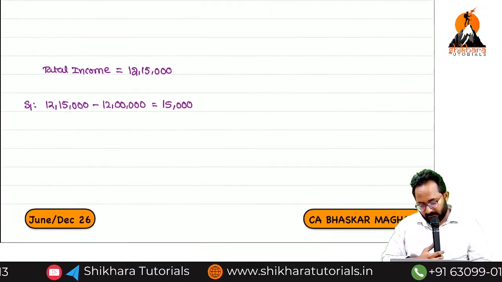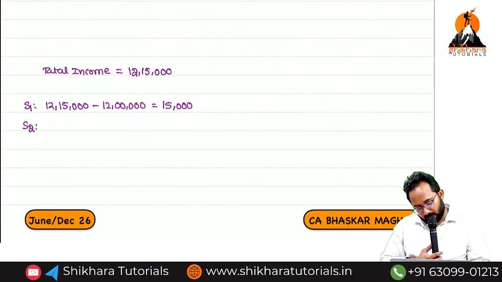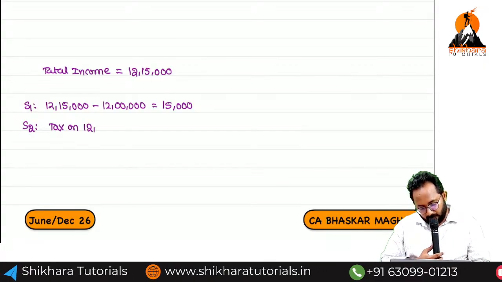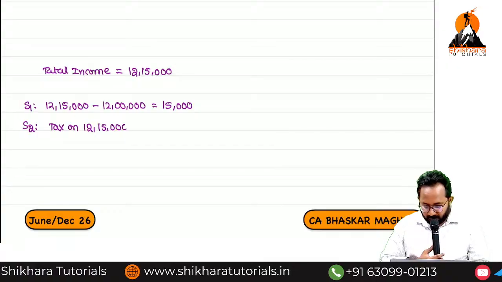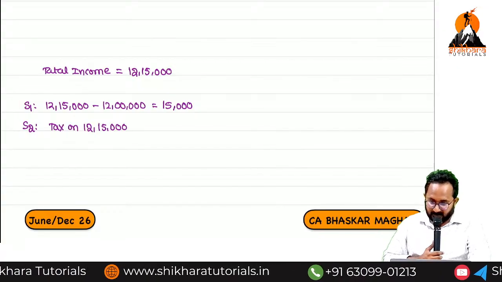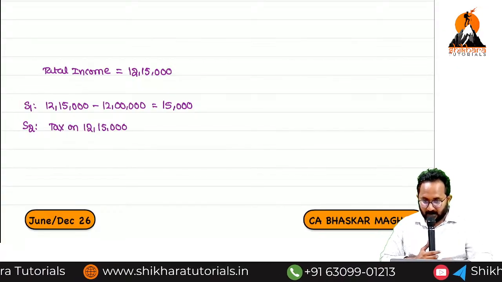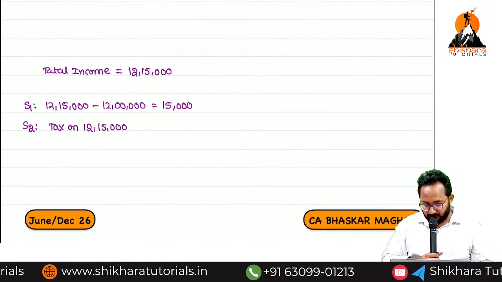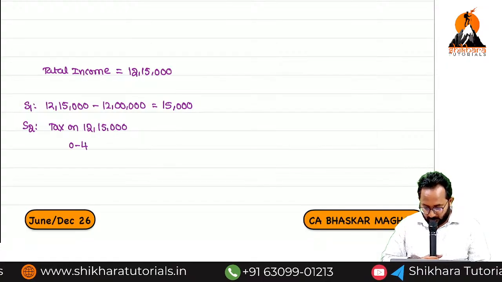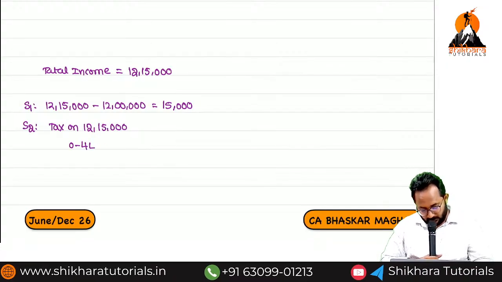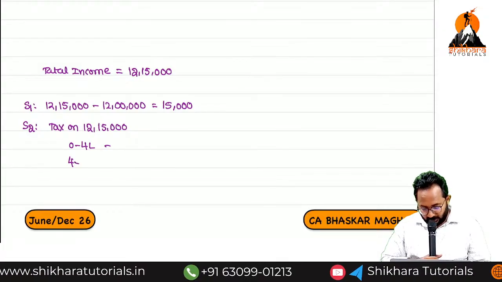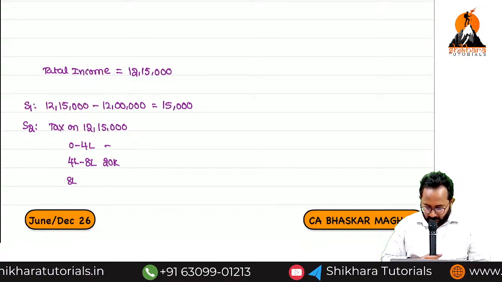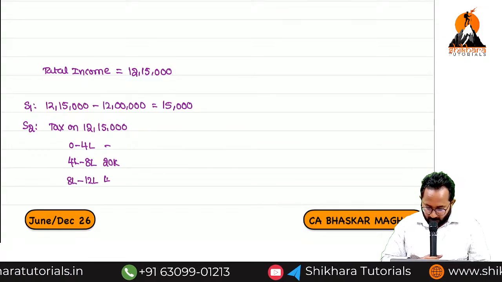So can you tell me step 2? We are required to calculate tax on how much? 12,15,000. Please follow 115BAC rates. 0 to 4 lakh, how much? Nil. 4 lakh to 8 lakh, 20,000. 8 lakh to 12 lakh, 40,000.